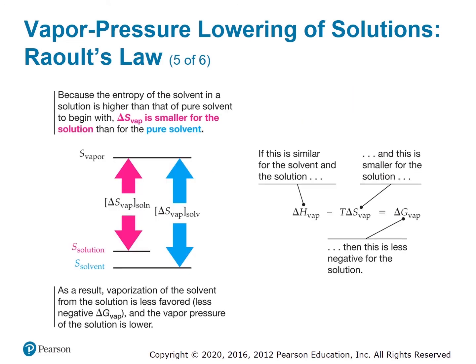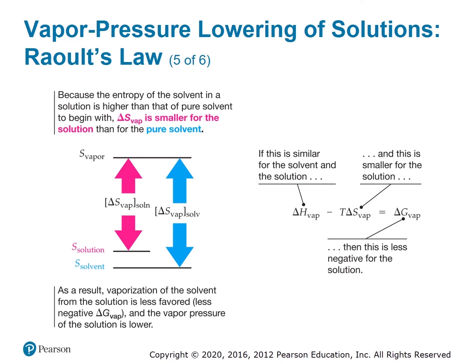I've shown you the formula to calculate vapor pressure lowering and explained it in terms of intermolecular forces. But is there a mathematical description underlying the phenomenon as well? Unsurprisingly, the answer is yes. If we go back to our formula for calculating whether a reaction is spontaneous or not, let's consider the individual parts. A solution has essentially the same enthalpy of vaporization as the pure solvent itself, but as we saw earlier, a solution is a higher entropy state than the pure substances that make it up.